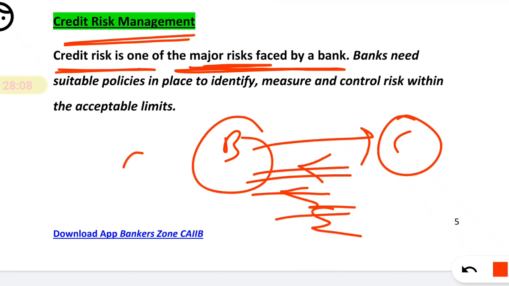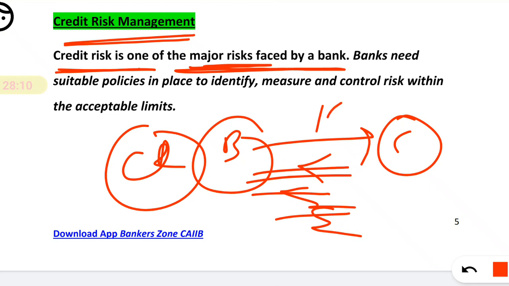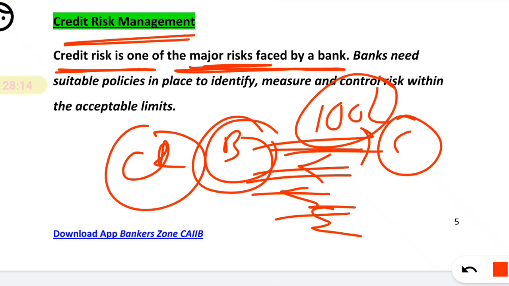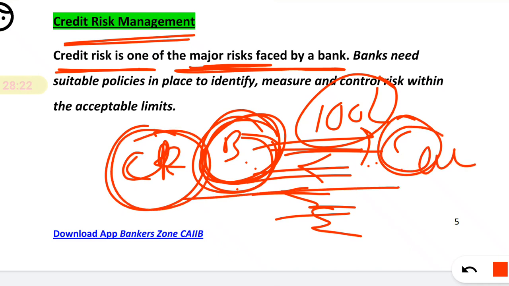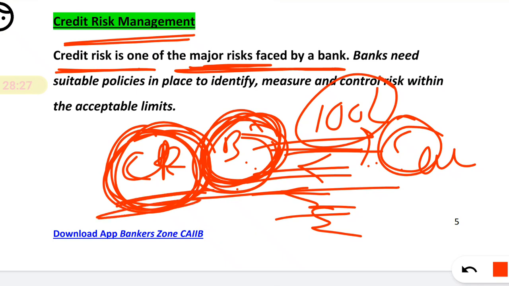That is simply the credit risk. Whatever the loan, say 100 lakh rupees of loan the bank has given to the customer, the bank always has a fear whether we will get that money back or not. Whatever credit you are giving to the customer, you have the risk whether you will get that money or not. That is simply the credit risk.